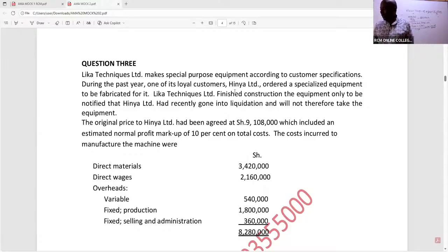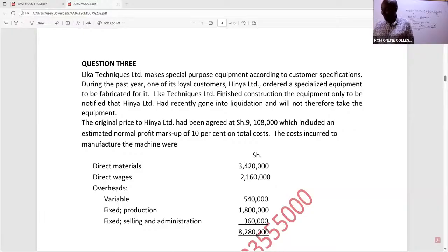Hinya, like we are waiting to see who has these bigger muscles tomorrow in Imbere. Yeah, ordered a specialized equipment to be fabricated for it. Liquor Techniques Limited finished construction of the equipment only to be notified that Hinya Limited had recently gone into liquidation and will therefore not take the equipment.